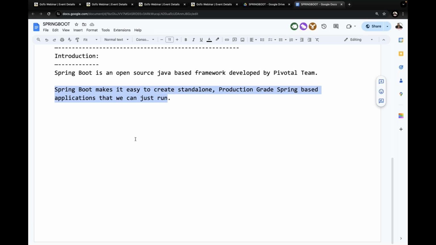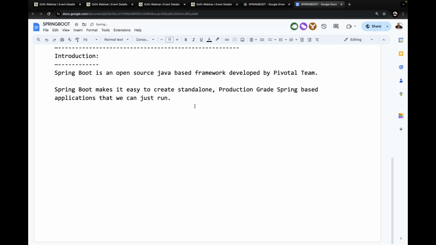That is production grade. All the administrative activities along with our project make it a production grade application that we prepare as a standalone application, easy to deliver to the respective client. This is the meaning of Spring Boot makes it easy to create standalone production grade Spring based applications that we can just run.